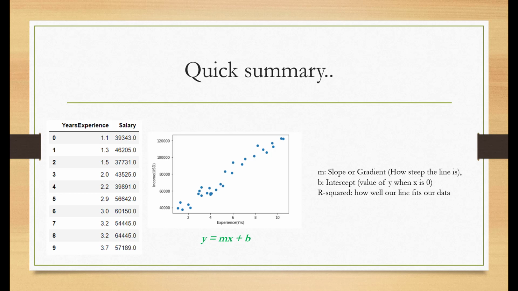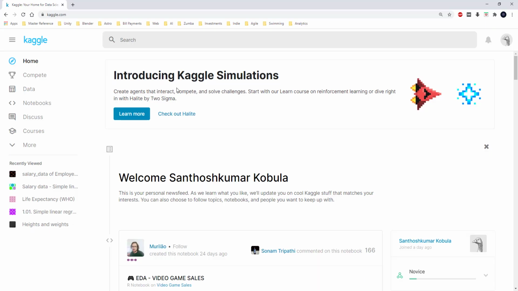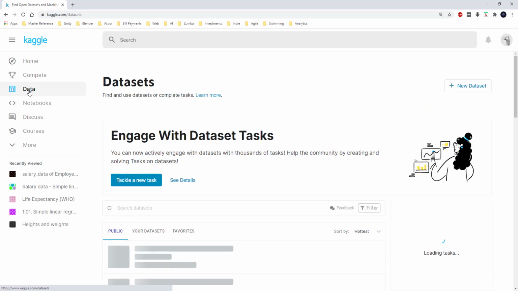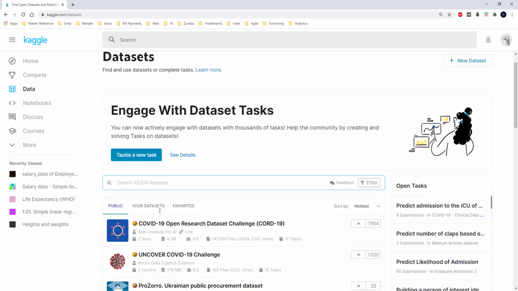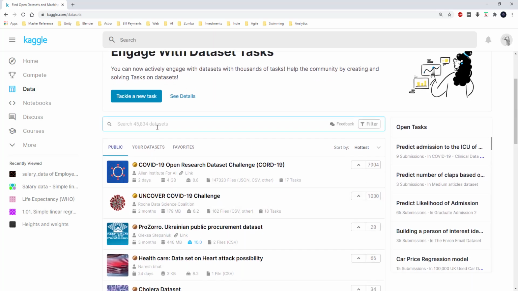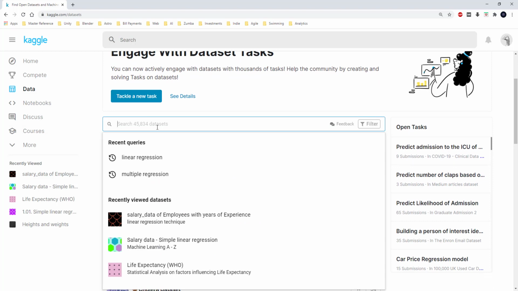Now let's get to the coding part. I have logged into Kaggle.com and I am selecting the data here on the left, and in the data there are different data sets available. I am going to search for linear regression.